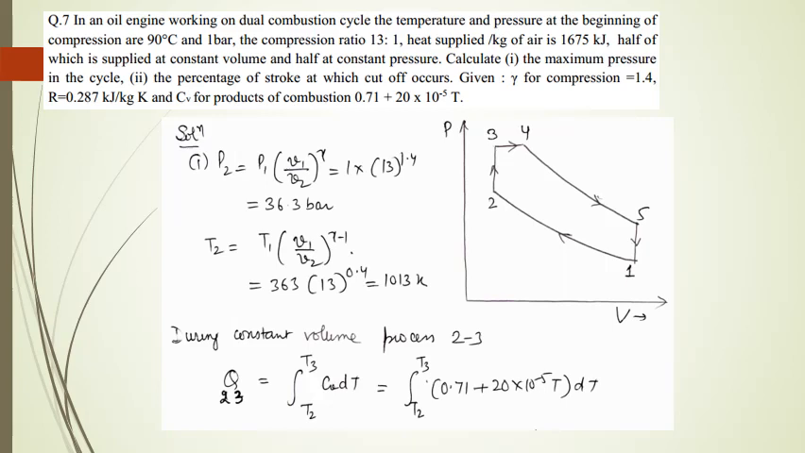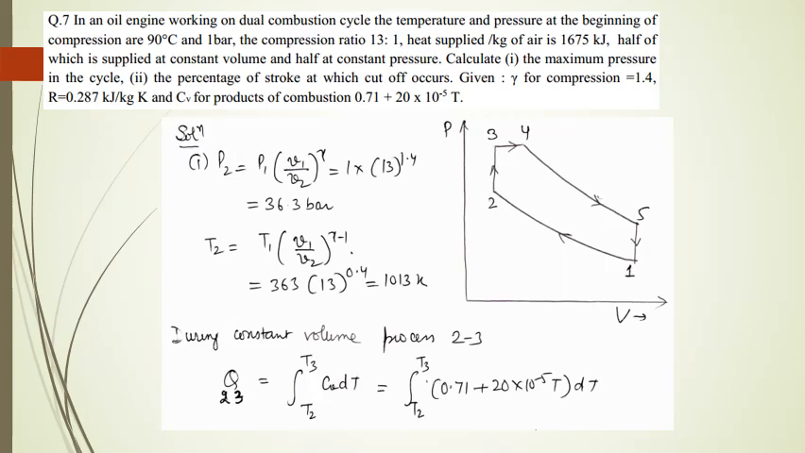Now we have drawn the PV diagram for the dual combustion cycle. Process 1 to 2 is reversible adiabatic compression, then 2 to 3 is heat addition at constant volume, then 3 to 4 is heat addition at constant pressure, then 4 to 5 is reversible adiabatic expansion, and 5 to 1 is heat rejection at constant volume.